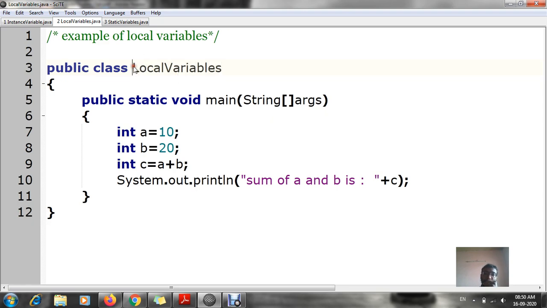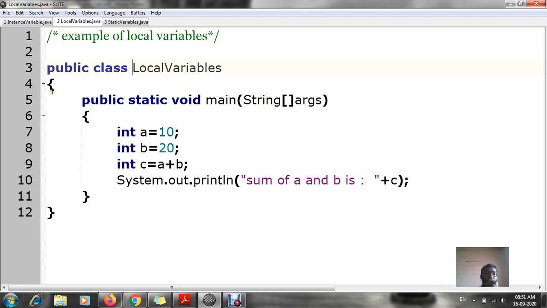In case you write L and V capital in the class, and you save your file with small letters, locals with L small and variables with V small, then even though the file is saved, the program will not run properly. So it is compulsory that whatever class name you write, the same name should be used while saving your file.